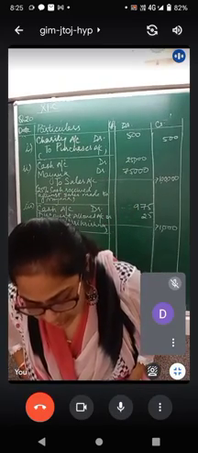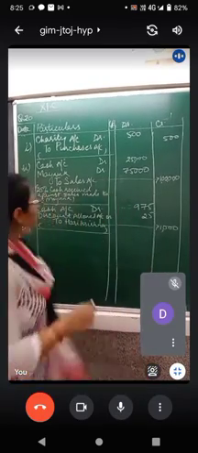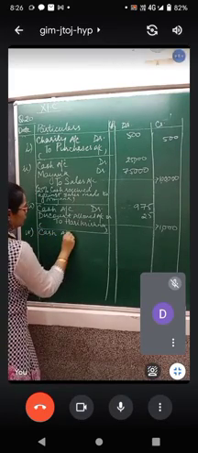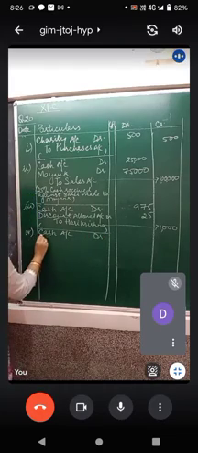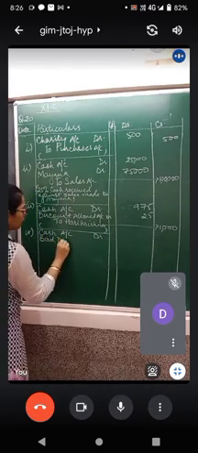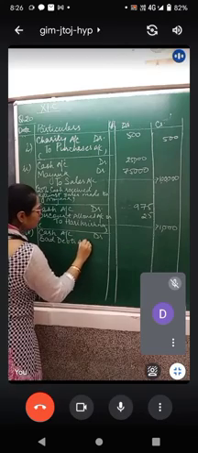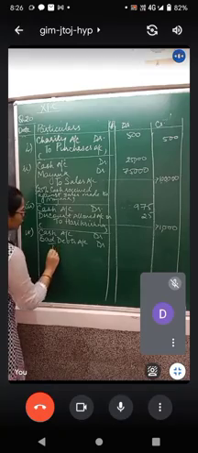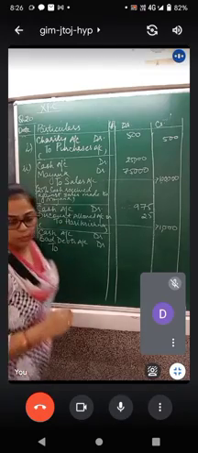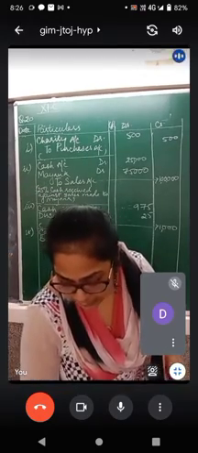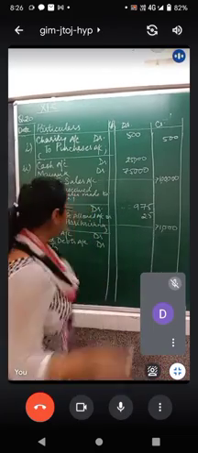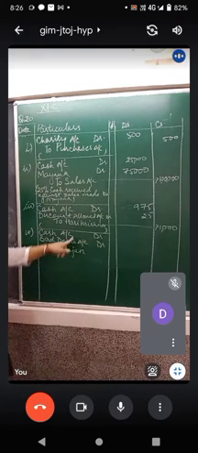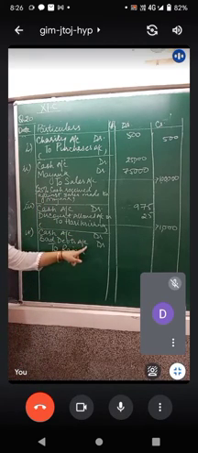So what will you write? 60 paisa in a rupee was received. So cash account to be debited. Cash came in. Then what happened? Bad debts occurred. So bad debts account also to be debited. Bad debts, when they are caused, are always to be debited. So cash debit, bad debts debit, and who is the person? He is Rajan. Now 60 paisa in a rupee means 60% was received, and how much was not received?